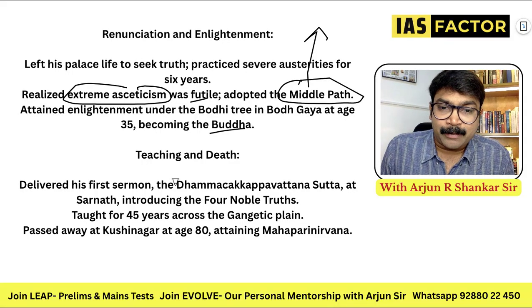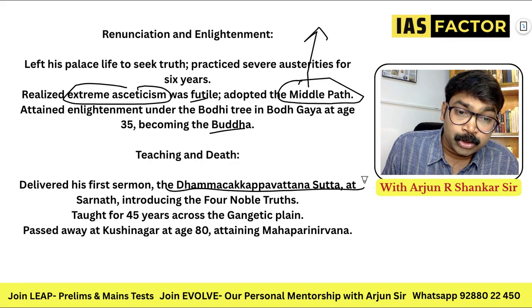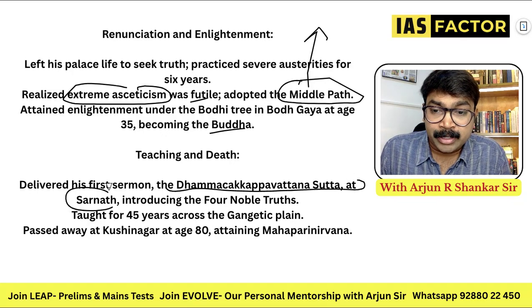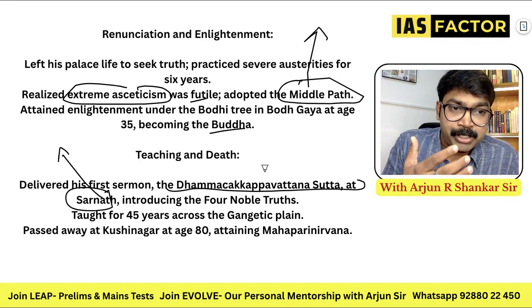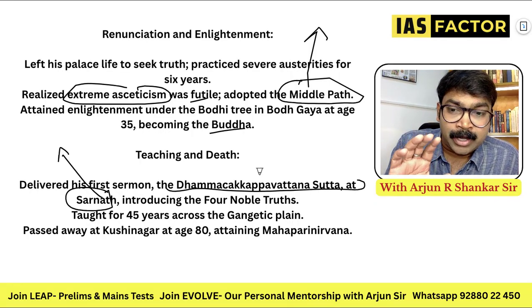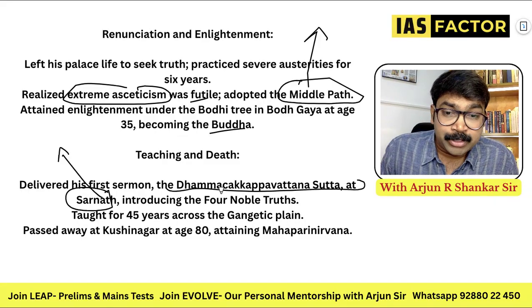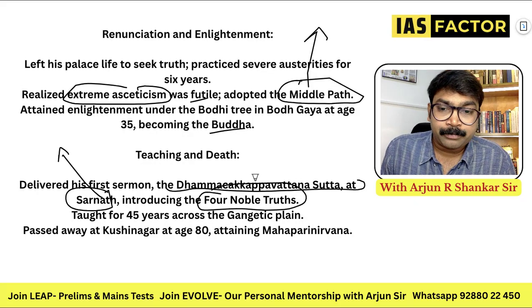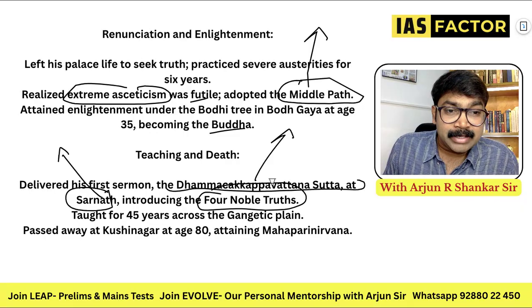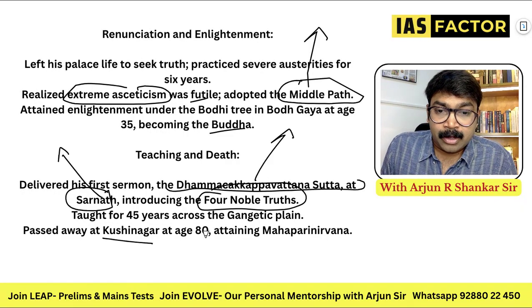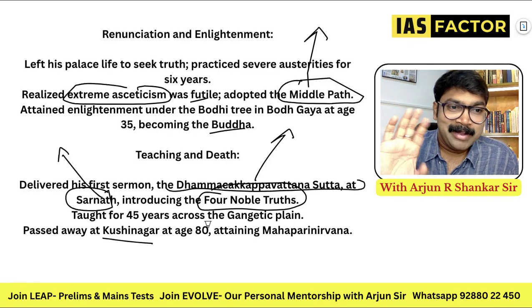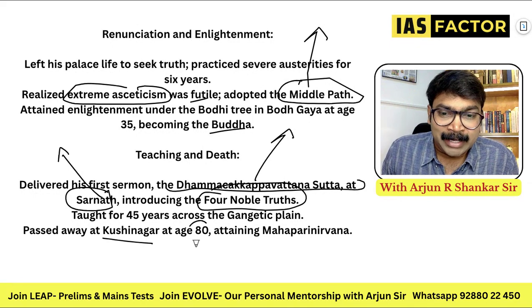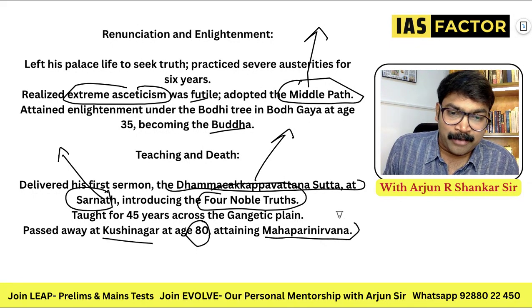He delivered his first sermon, the Dharma Chakra Parivartana Sutta, at Sarnath. Very important, this is all asked. After enlightenment, he gave his first sermon, meaning speech, the Dharma Chakra Parivartana at Sarnath, introducing the four noble truths. He taught for 45 years across the Gangetic plain and passed away in Kushinagara. You don't say passed away, he attained Mahaparinirvana. That is how you say it. He attained Mahaparinirvana at 80.